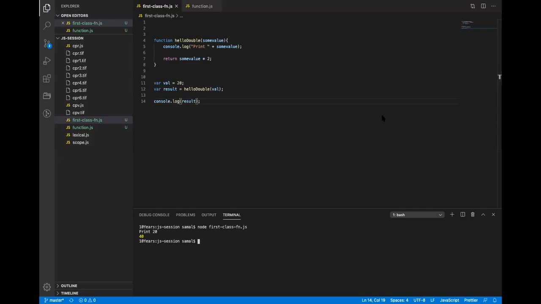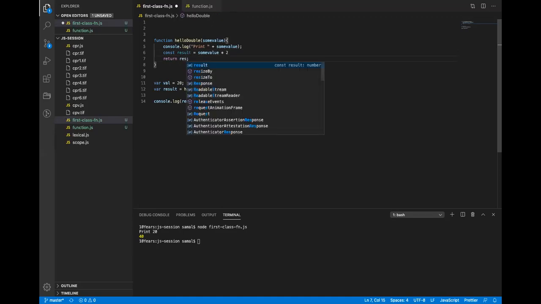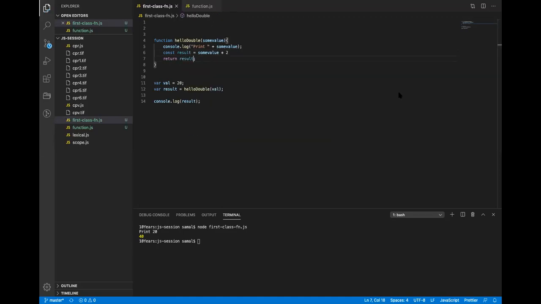This is very straightforward, exactly the same as most other function types. So it returned a value. This is the shortcut. We do something like this: we say const result equals this, and then return the result. Now we print it like this. In JavaScript, we can do a shortcut. So instead of adding this one line again, we can directly write something like this.